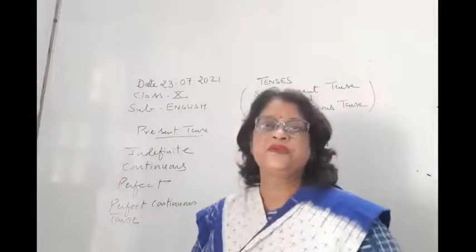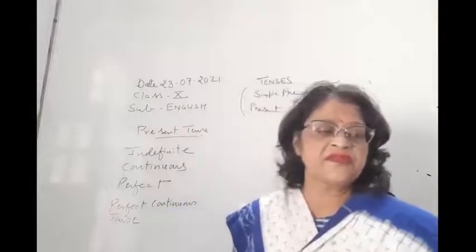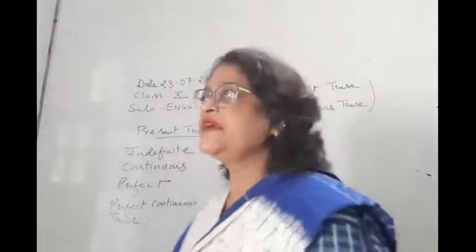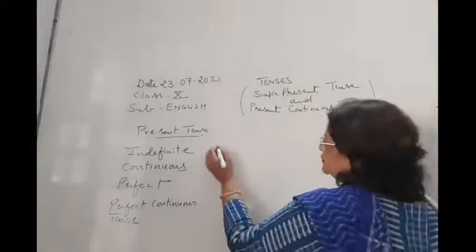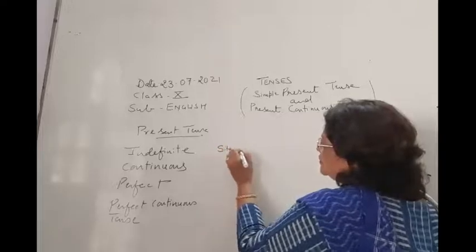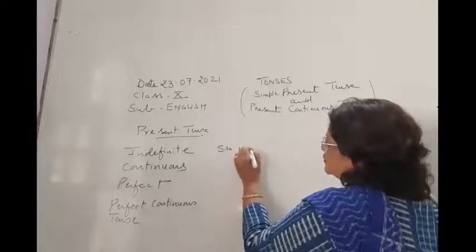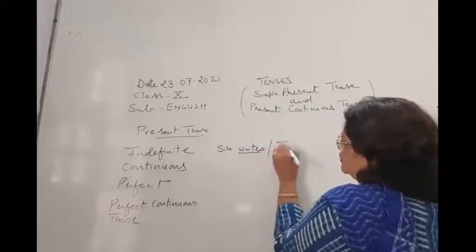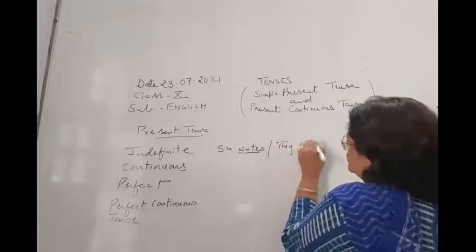Okay, so I think children, indefinite here means, suppose if I write any example like Sita writes, or they write.